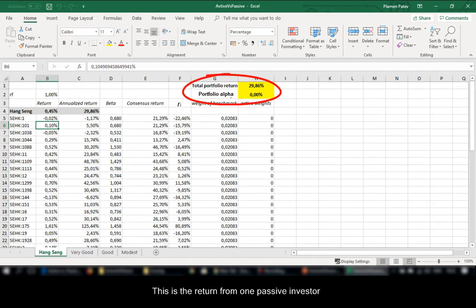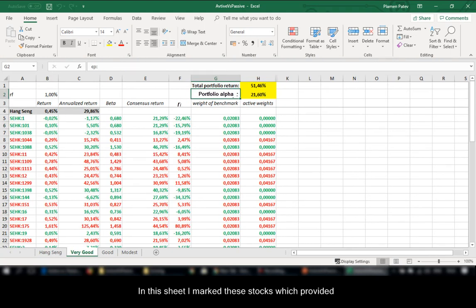This is the return for one passive investor, which presents what would have been the result if we had invested in our benchmark, that would have been achieved by passive investors. In this sheet, I marked the stocks which provided positive residual return with red and those which provided negative with green.